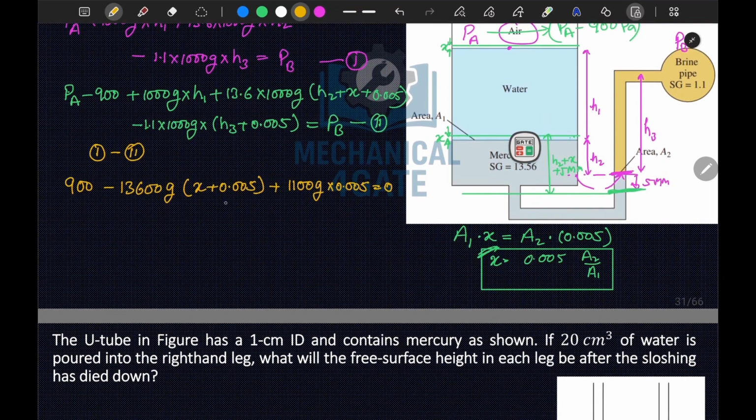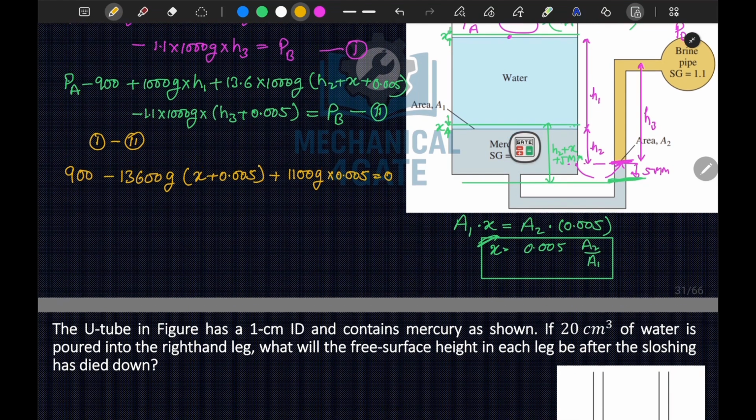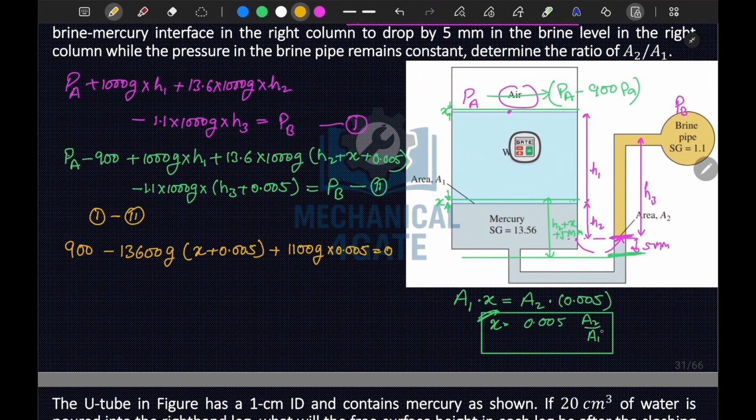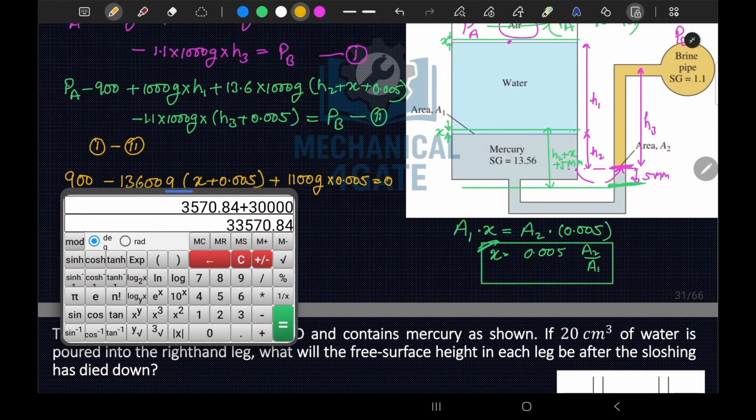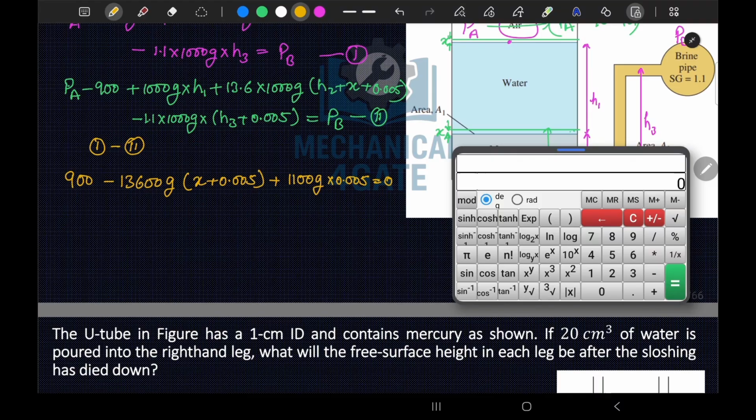Now if we substitute the values here, let's calculate the value of x from here first. Then using x we can calculate A2 by A1. If I want to calculate the value of x, let's see how I should proceed. Let's take this complete term on that side. So here what will be left, 900 plus 1100 into 9.81 into 0.005, so 953.